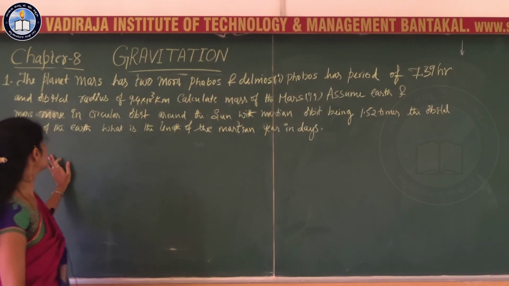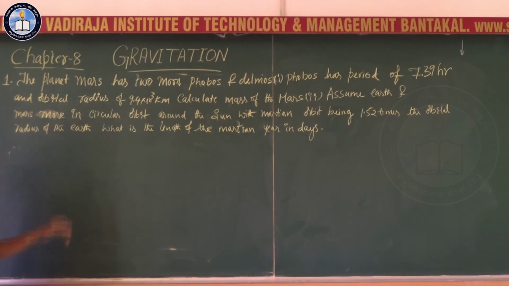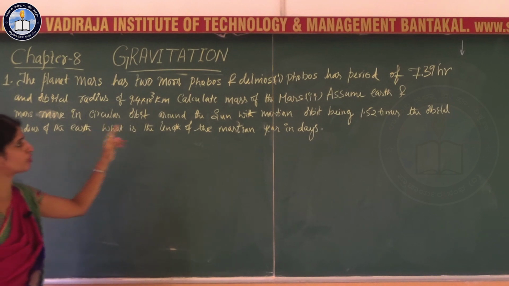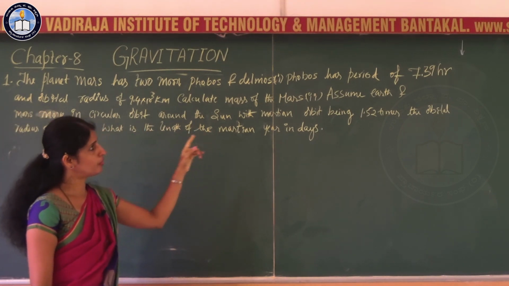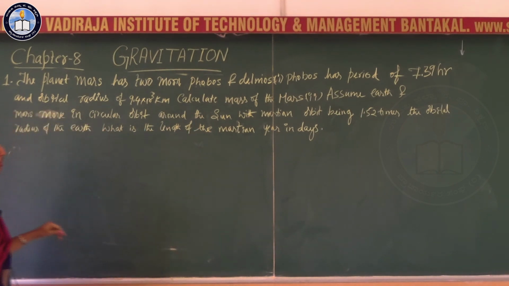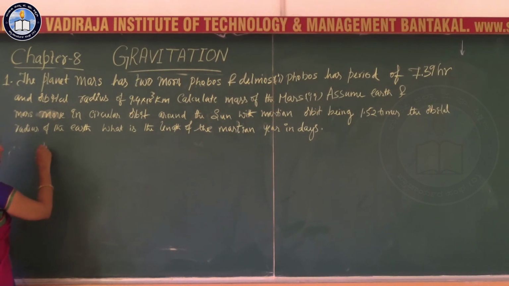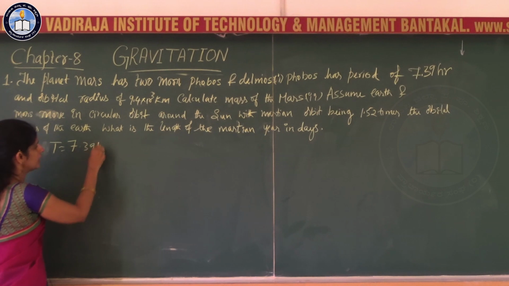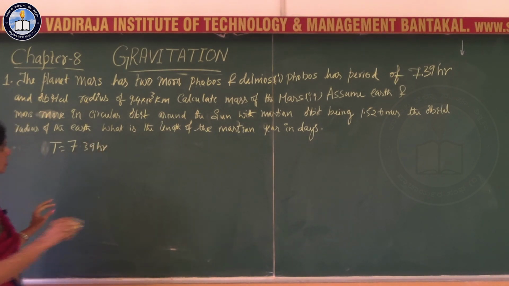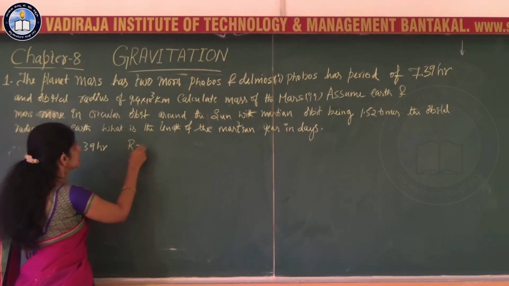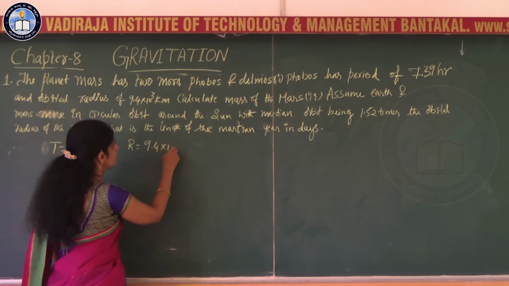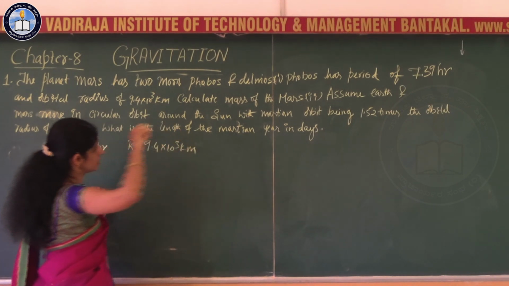Students, let us solve some numericals related to the previous derivation. The planet Mars has two moons, Phobos and Deimos. The Phobos has the period of 7.39 hour, that is period is equal to 7.39 hour, and the radius, that is R is equal to 9.4 into 10 to the power 3 kilometers.